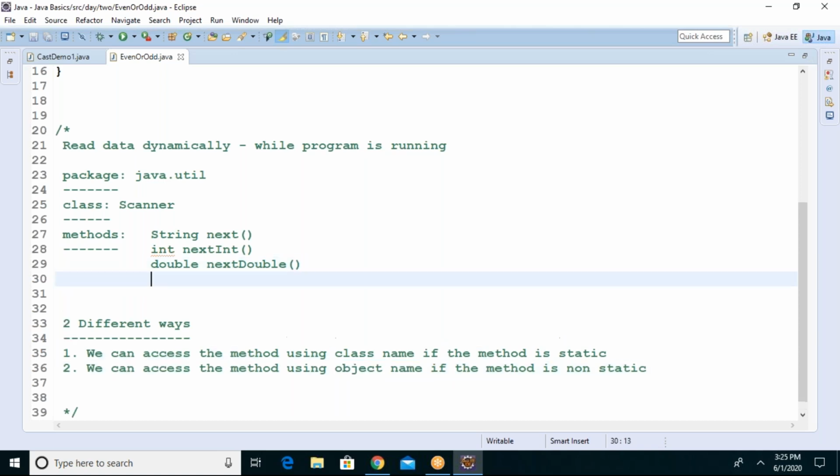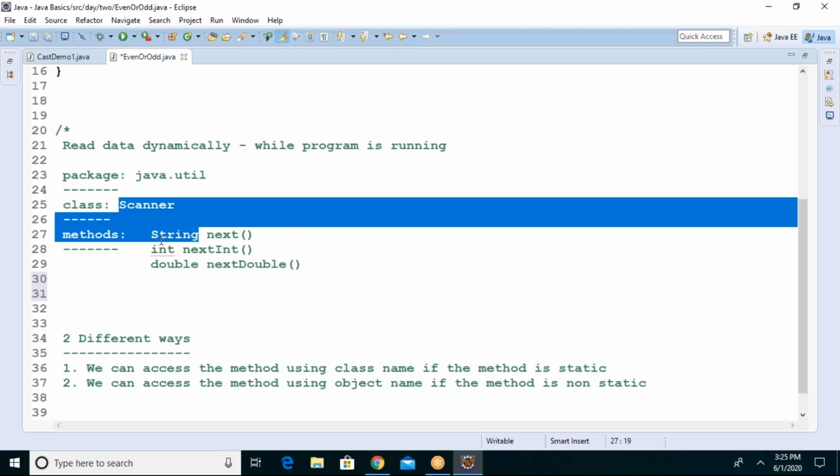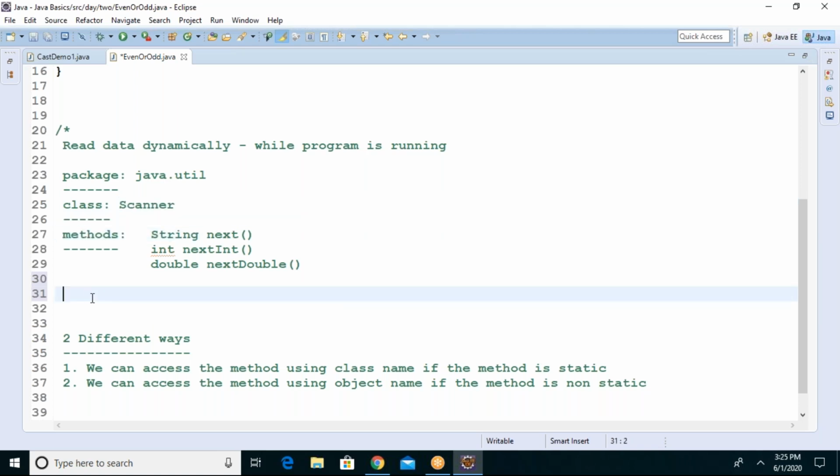So here I need an object. I already have the class, but I don't need the class name, I need an object of the class. We'll discuss what an object is later, but I'll show you the standard syntax of creating an object for a class. Scanner sc equals new